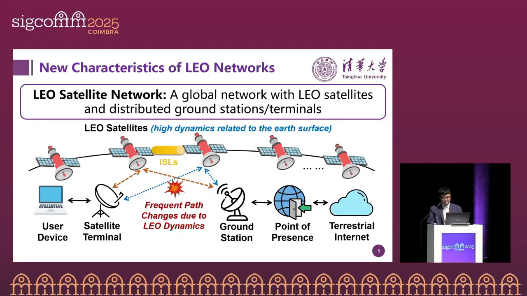So this figure plots the architecture of today's LEO satellite network. Broadband satellites constantly move, providing internet access service to ground users. User traffic generated from the terminal is transmitted via a dedicated satellite terminal to a satellite, then downlinked to a ground station, to a point of presence, and to the terrestrial internet. In this architecture, satellites move rapidly relative to Earth's surface. This is a characteristic we refer to as LEO dynamics in this talk.